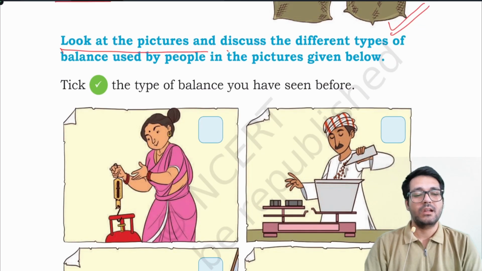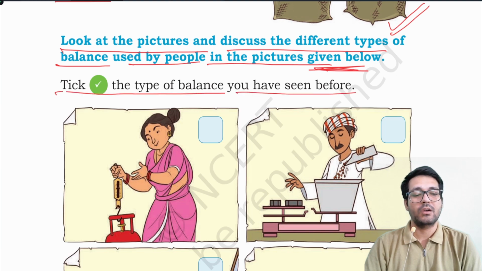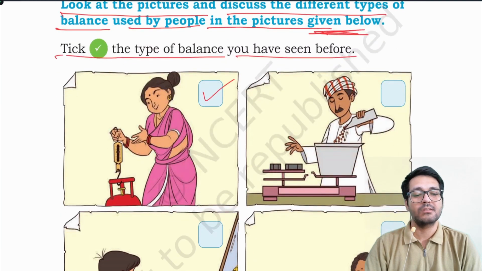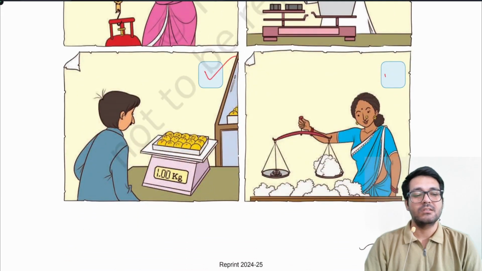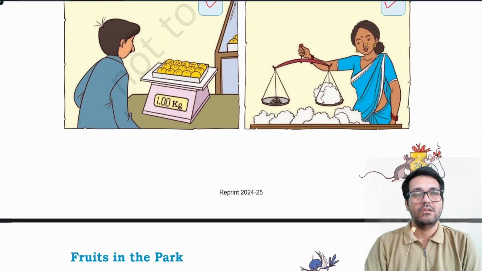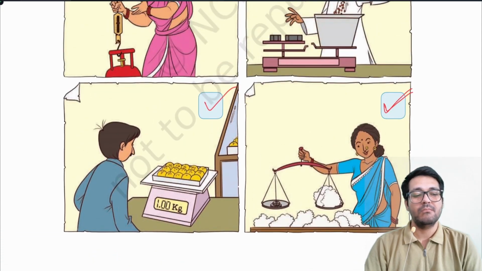Look at the picture and discuss the different types of balance used in the picture given below. Tick the type of balance that you have seen before. Spring balance. This is grocer's balance. This is digital balance. This is normal balance, or you may say beam balance.